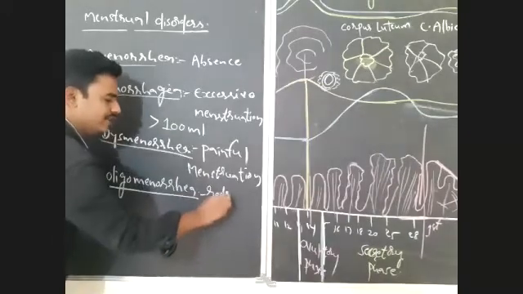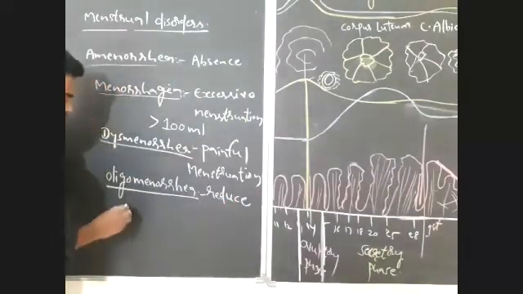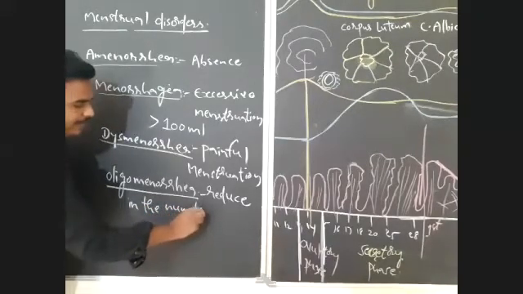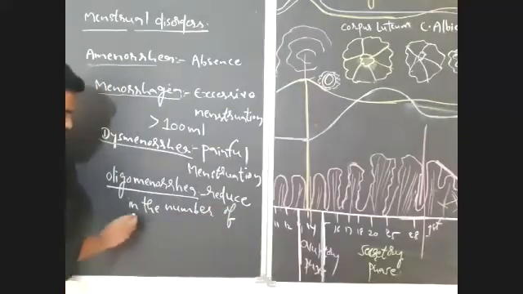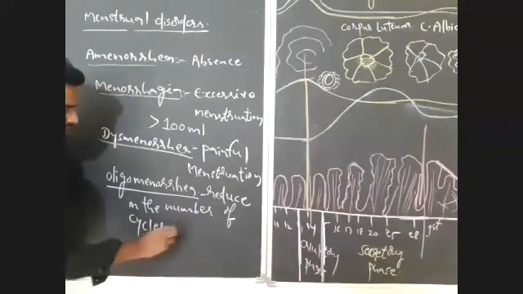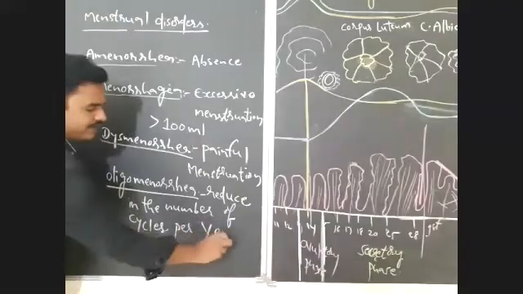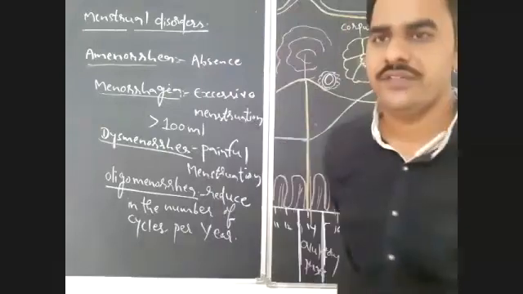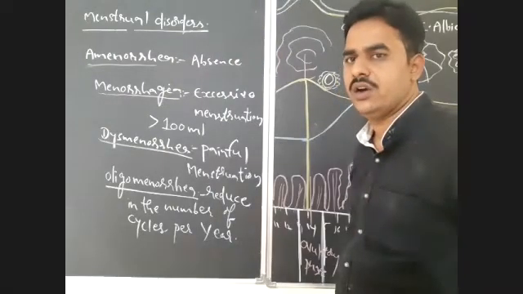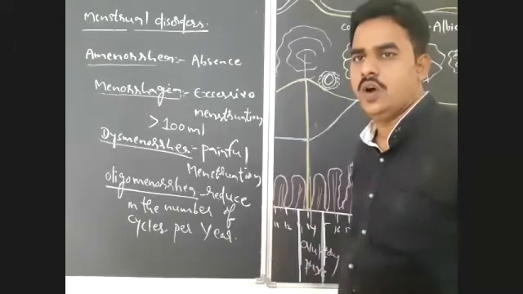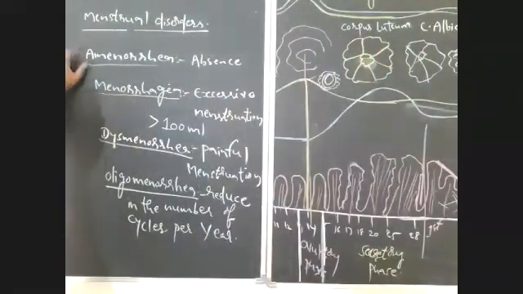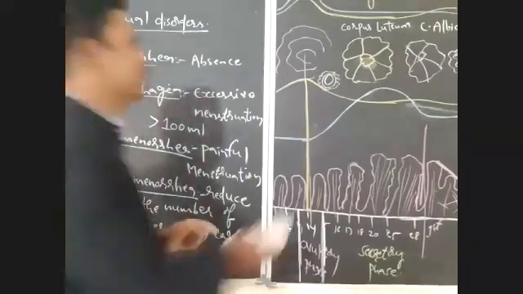So what is oligomenorrhea? Reduce in the number of cycles per year. Okay, reduce in the number of cycles per year is oligomenorrhea. Is it clear? So now I have given you amenorrhea, menorrhagia, dysmenorrhea, and oligomenorrhea. Right.